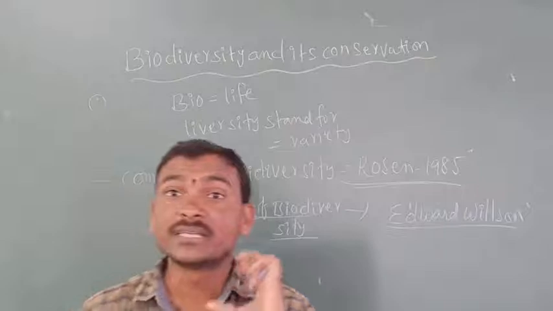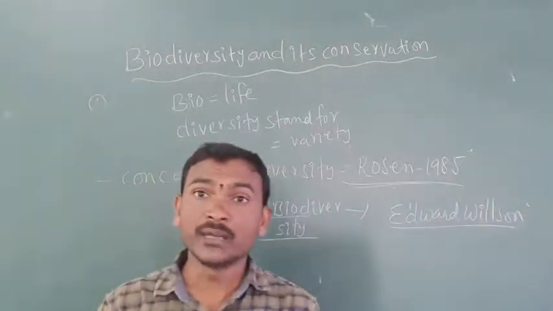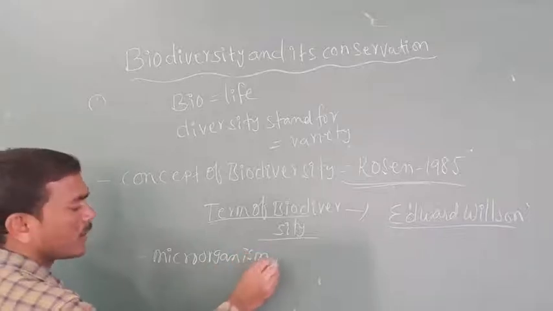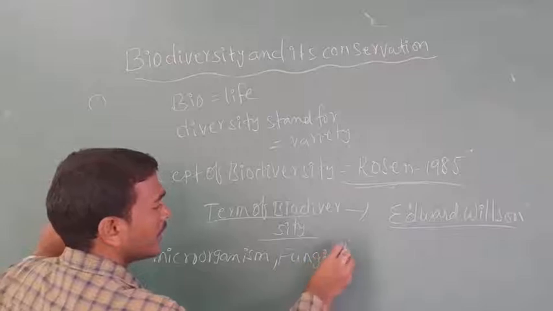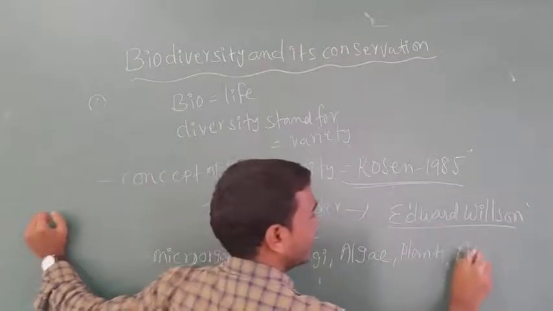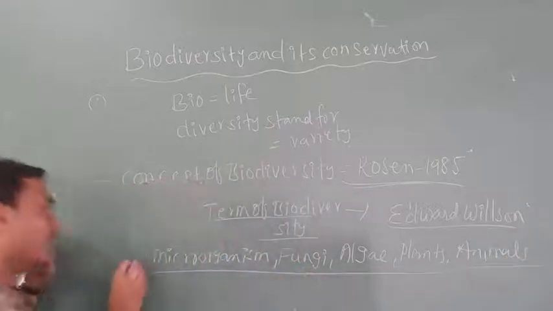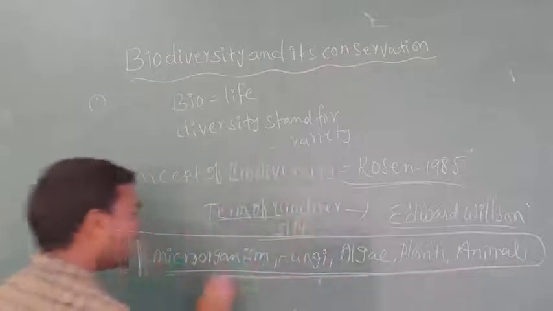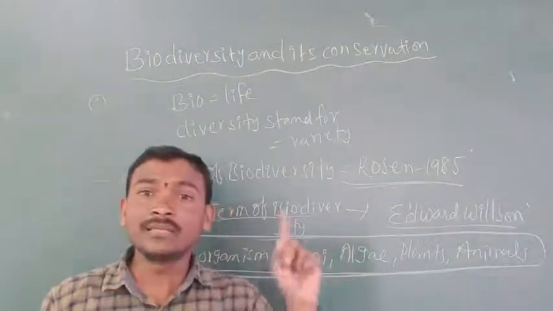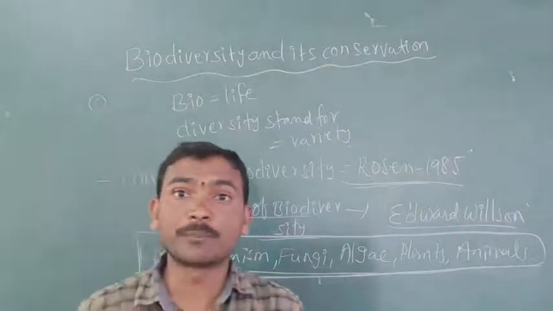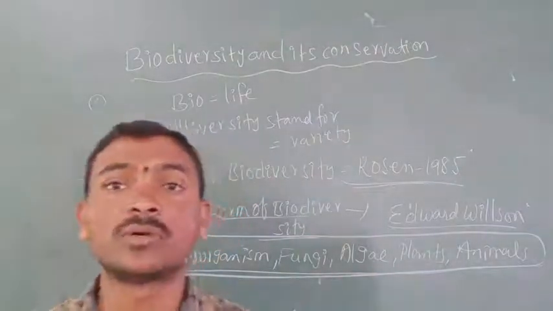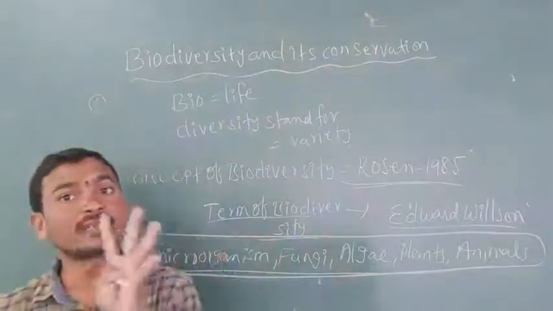What is biodiversity? There are differences in life. In that life, there may be microorganisms, fungi, algae, plants and animals, etc. In all of these we observe variability. In microorganisms variability is there, in fungi, algae, plants and animals also. This variability can happen within the species, at the genetic level, or at the ecological level.